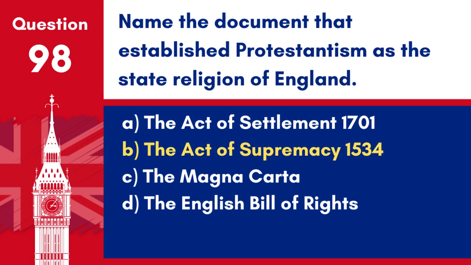Answer. B. The Act of Supremacy 1534. This act declared King Henry VIII and his successors as the supreme heads of the Church of England, effectively establishing Protestantism as the state religion.